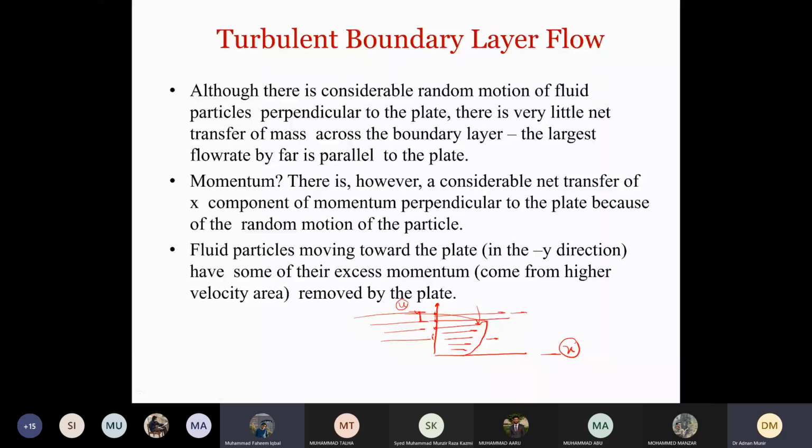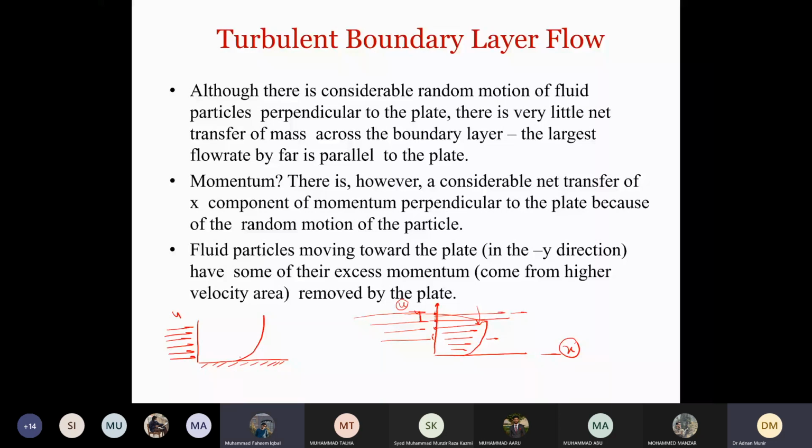Okay, yes, we'll see. The thing is that first we need to understand that this is incoming flow, right? And then when this incoming flow comes in contact with this flat plate, we have a boundary layer like this, right?